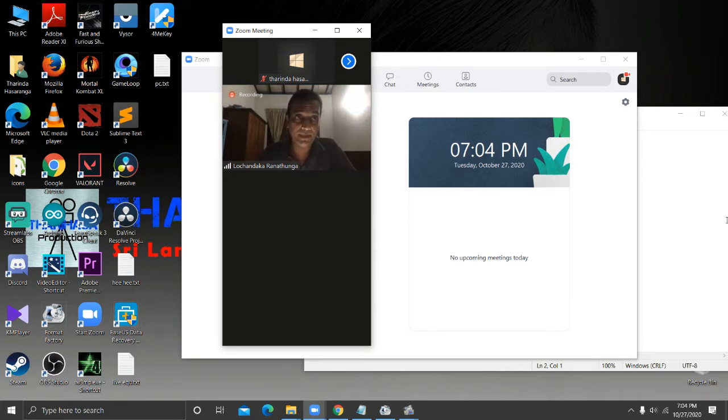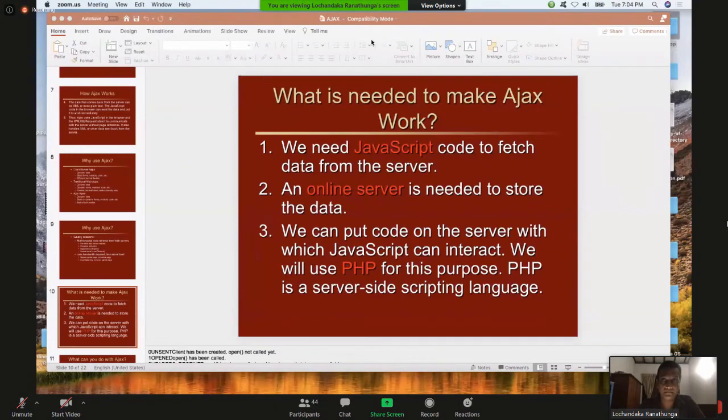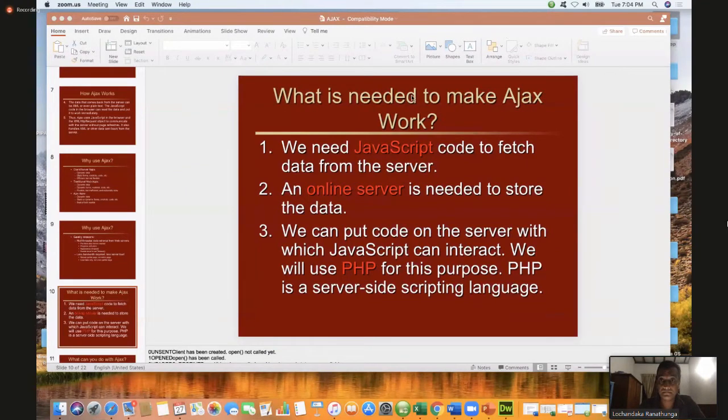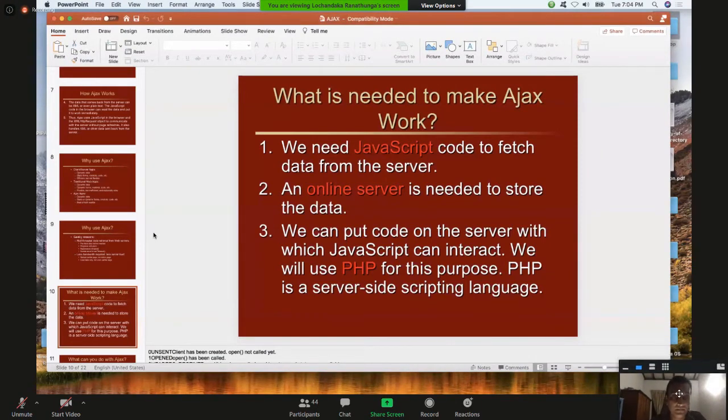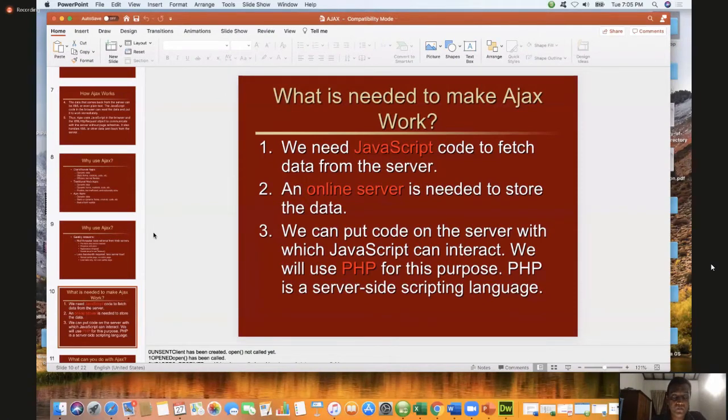Now, the first thing you have to do is, let me share my full screen now. Assume that you want to run an Ajax application.